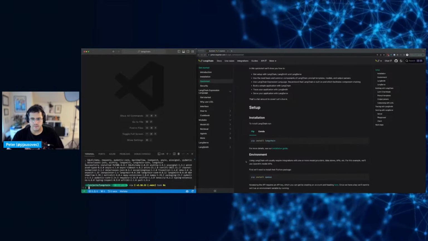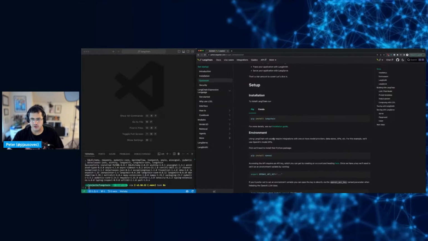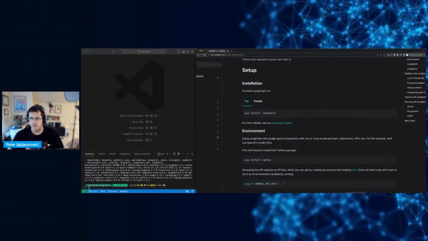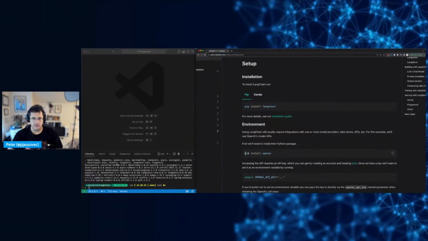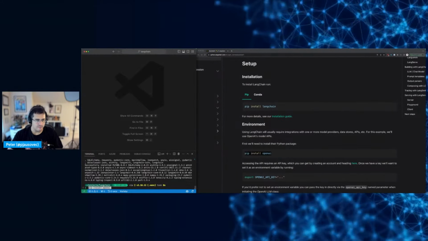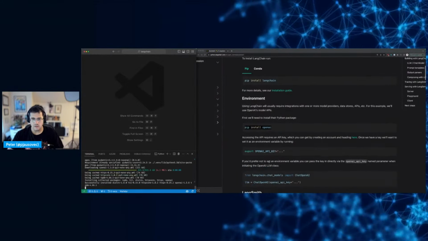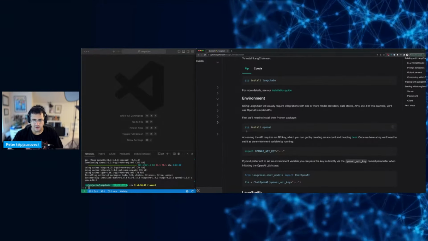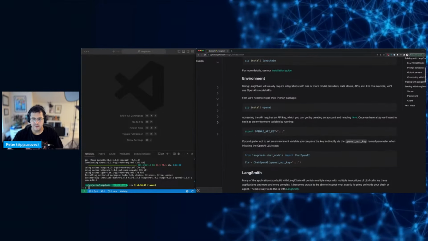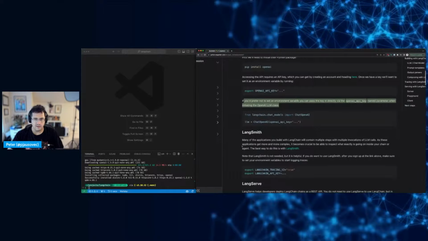Okay. So using LangChain, you usually require one or more model providers. So we'll use OpenAI. Let's do OpenAI. I did set my key beforehand already, so I have that. And then, yeah, okay. All right.